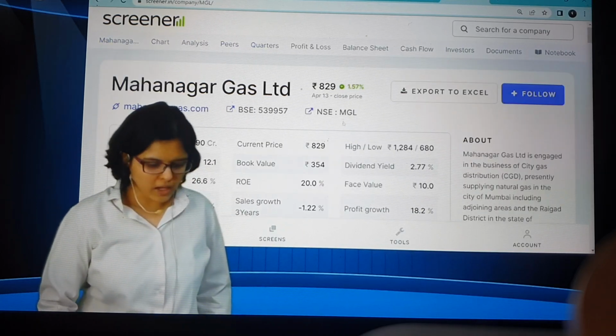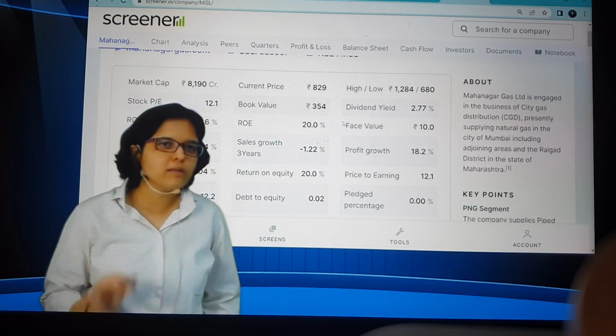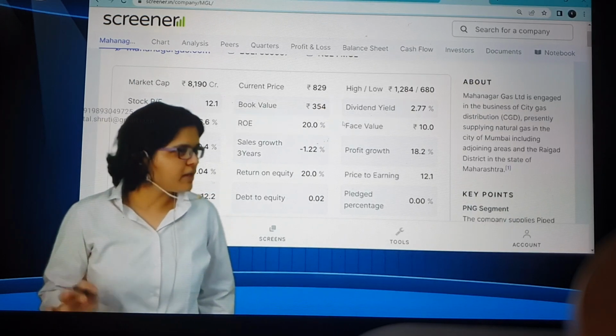This is the home page. I'm just scrolling down. Of course, you can see it here also. Let me tell you, you can see one parameter at multiple places. I'm repeating, you can see one parameter at multiple places.